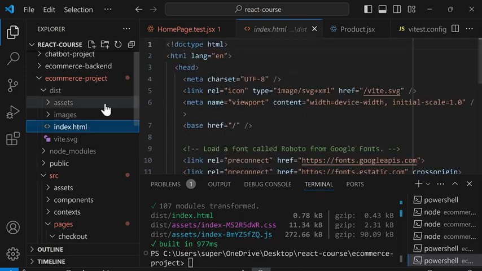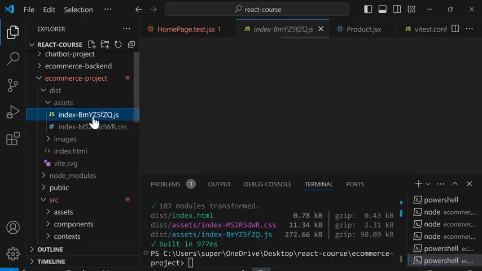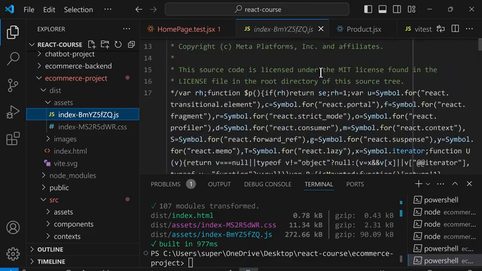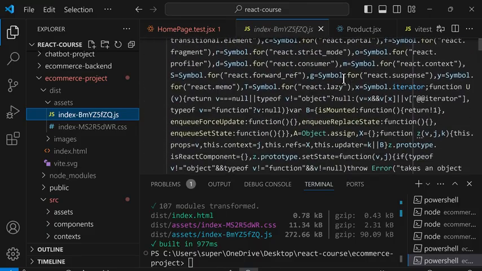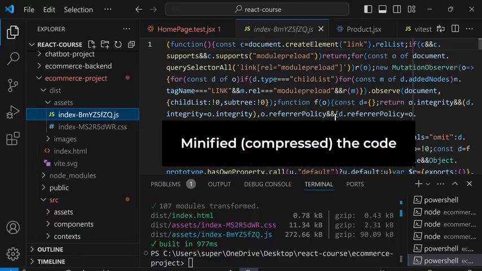And inside the assets folder, we have this JavaScript file. So this is all of our React code, but converted into normal JavaScript. You'll also notice that Vite combined all of our code into one file, and it also minified or compressed the code. So it shortened the variable names and removed the extra spaces.